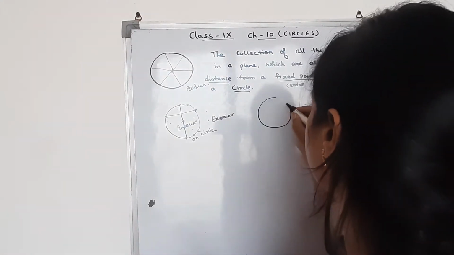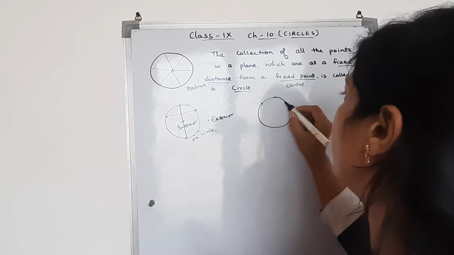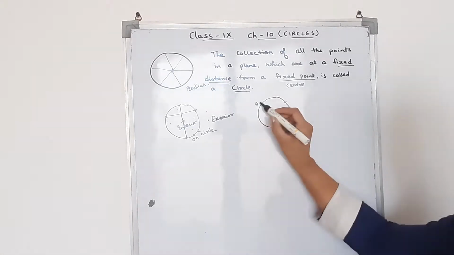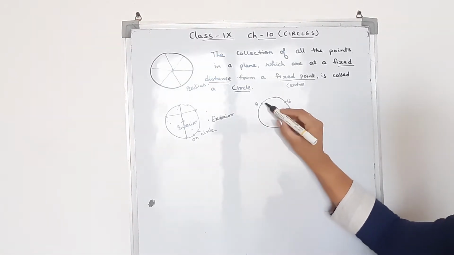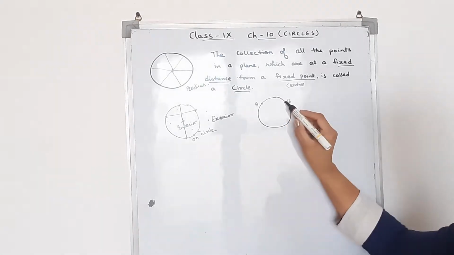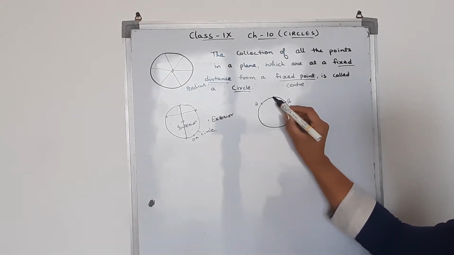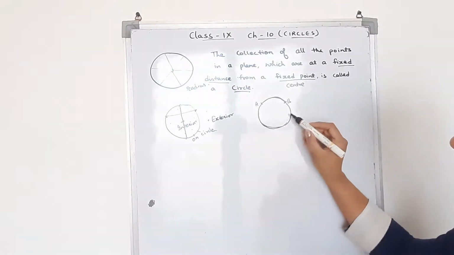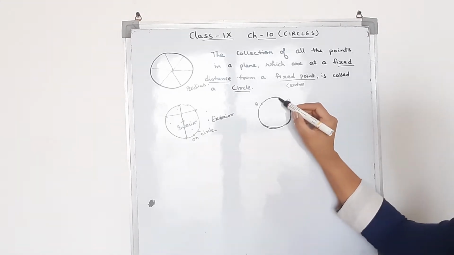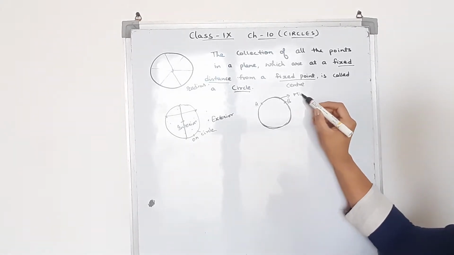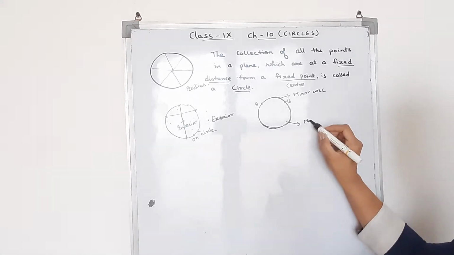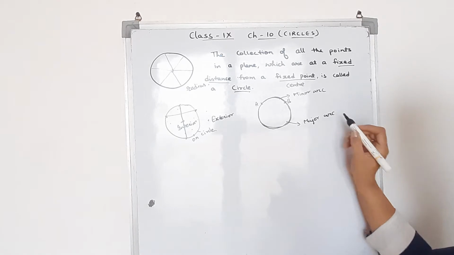Now we have the arc. What is the arc? A piece of the circle is called the arc of the circle. If I have these 2 points on the circle and I show them by this arc, then I have this one arc and this one also. What is the difference between these two? This is the smaller part, so it is called the minor arc, and this is the major part, so it is called the major arc of the circle.